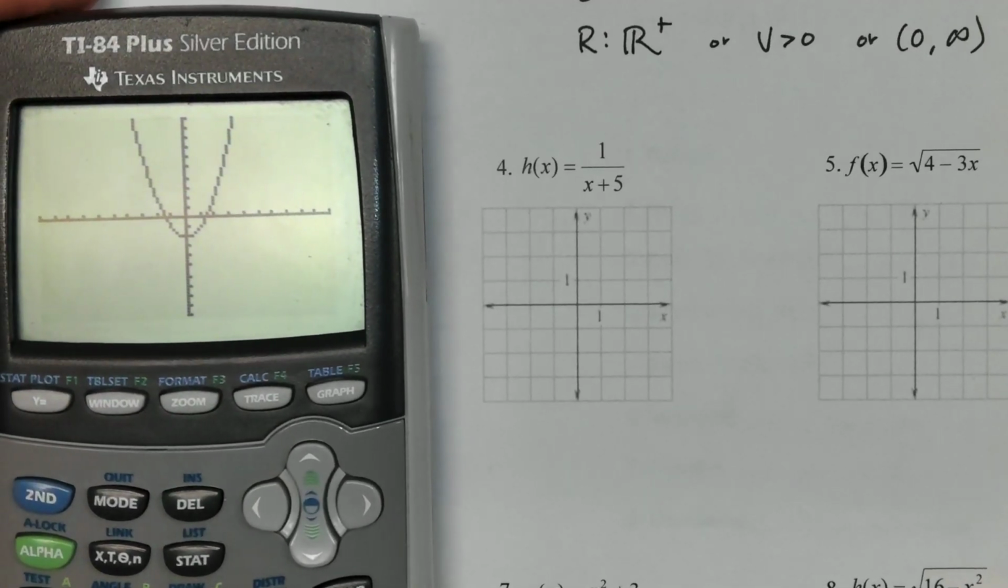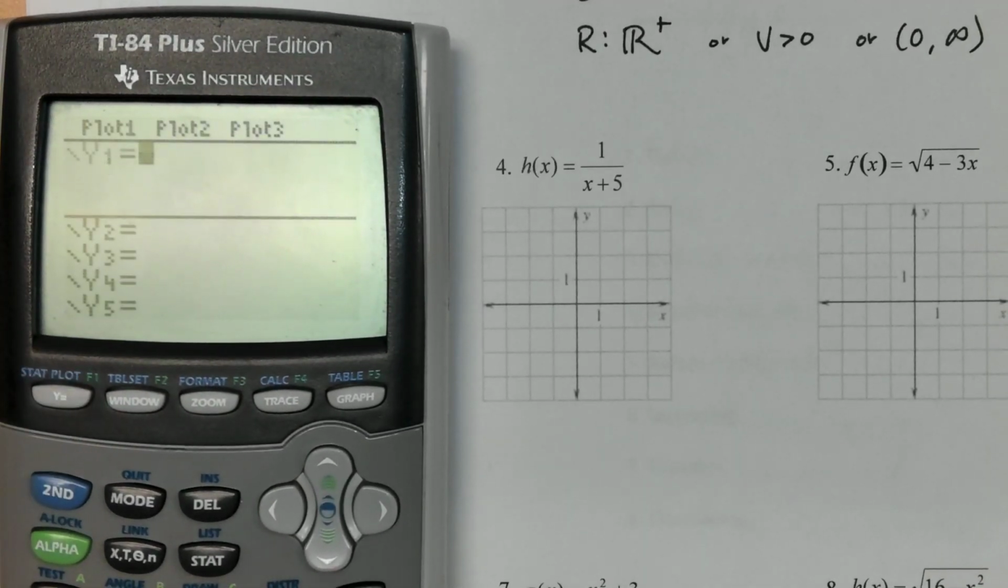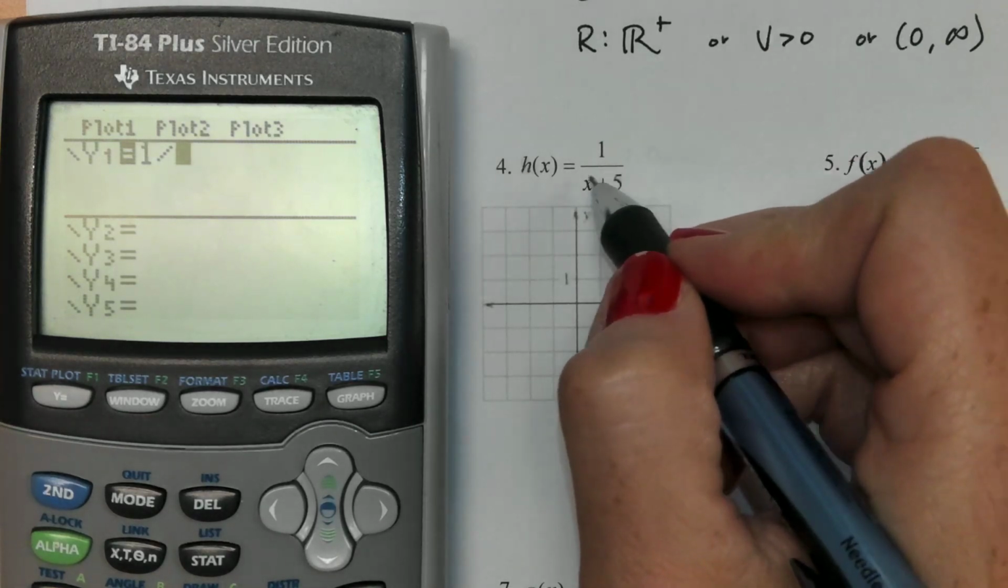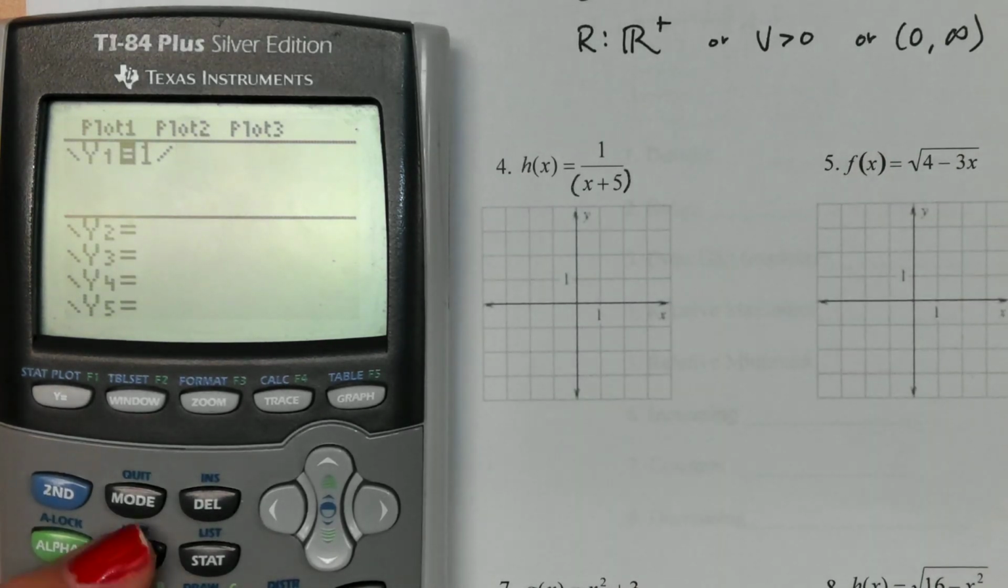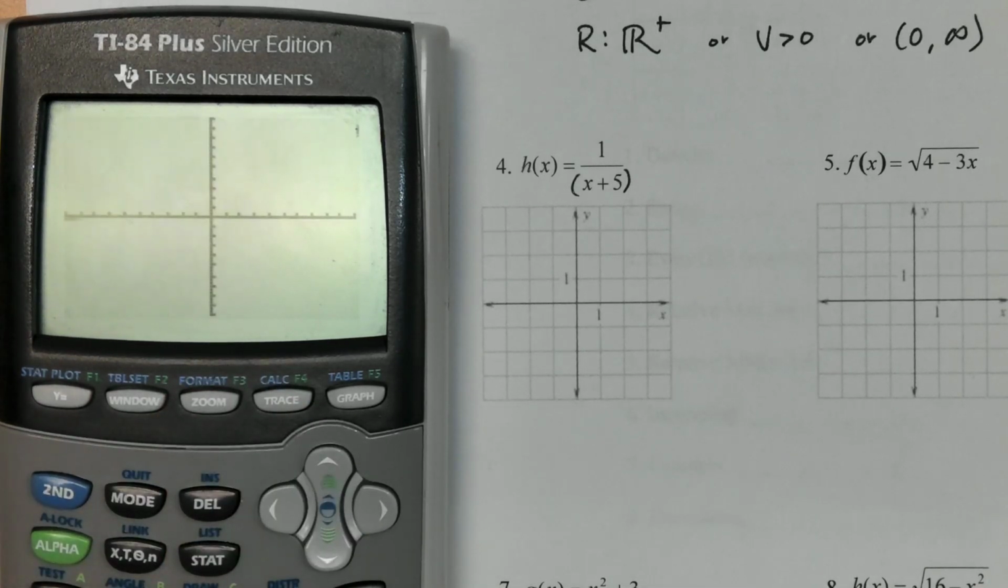This is a rational function. We're going to do a lot with those in chapter 2. So 1 divided by, and then make sure anytime you have a fraction, you are protecting either the top or the bottom, but you protect it with parentheses so that you make sure that you're dividing by the whole thing and not just x. I'm going to hit zoom 6 again, just so I like that standard window so that we're looking at the same thing.